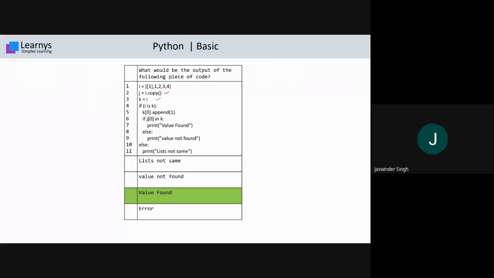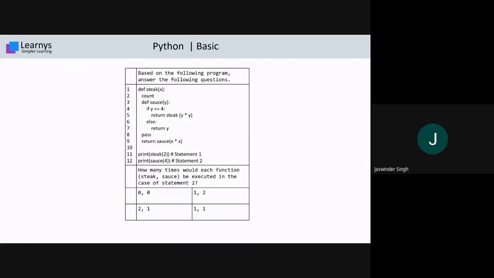Fine. So please participate in this manner. You will get more and more knowledge. If you want to enhance your knowledge, it is good that you ask questions. Okay. Now try to solve this.